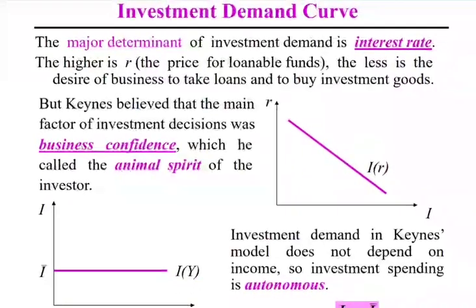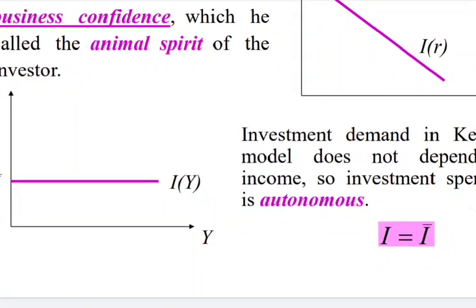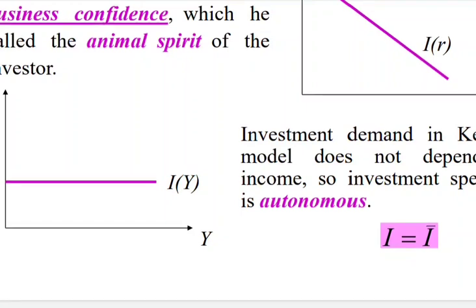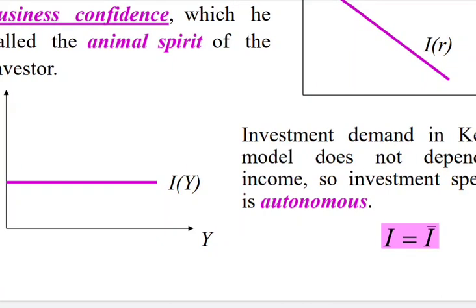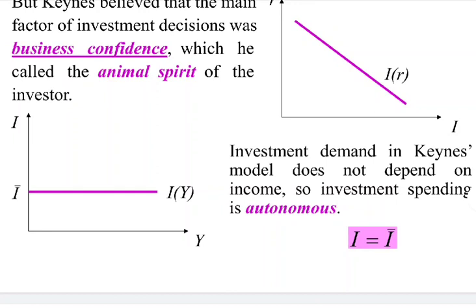Again, the investment demand can also depend upon the level of income. If investment depends on the level of income, then Keynes says investment demand in the Keynes model doesn't depend upon the income, so investment spending is autonomous. According to Keynes, income doesn't affect the investment, so the investment curve in the Keynes model will be autonomous. I naught, that is I bar, we see here the autonomous investment. Along with the increase or decrease in income on the horizontal axis, the investment on the vertical axis doesn't increase or decrease. It remains the same for all levels of income. That's why it is called autonomous. It doesn't depend upon the level of income.